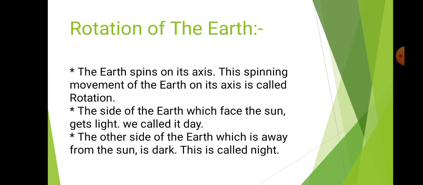There is a very good condition. Rotation of the earth. The earth rotates, spinning on its own axis. It is called rotation. One rotation is completed in 24 hours. So that's why one side of the earth faces the sun. This side is called day, and the opposite, dark side is called night. So that's why there are 12 hours of day and 12 hours of night.